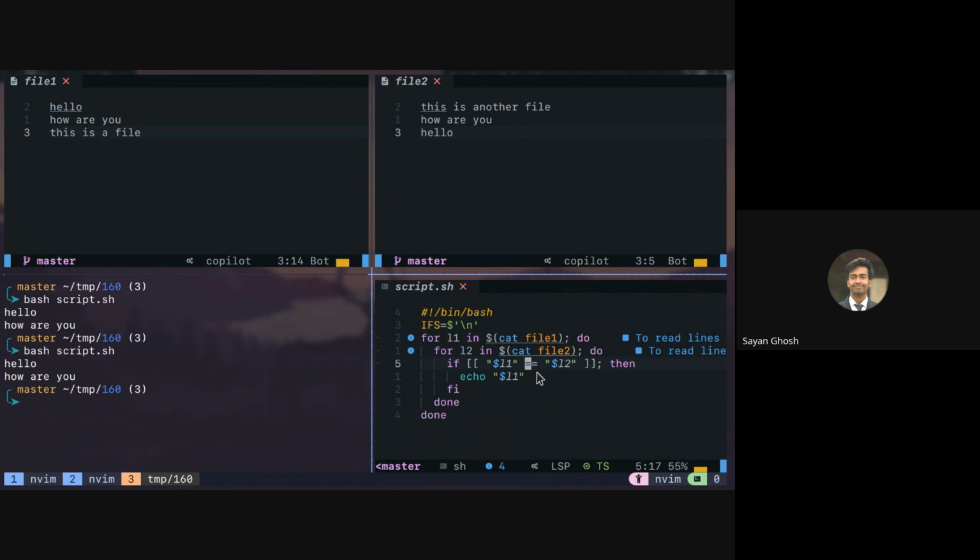Sir, would minus EQ work? Minus EQ only works with integers. Here we are comparing strings, right? So it will give you an error. If the file only contains numbers as the entire line, then minus EQ will work.